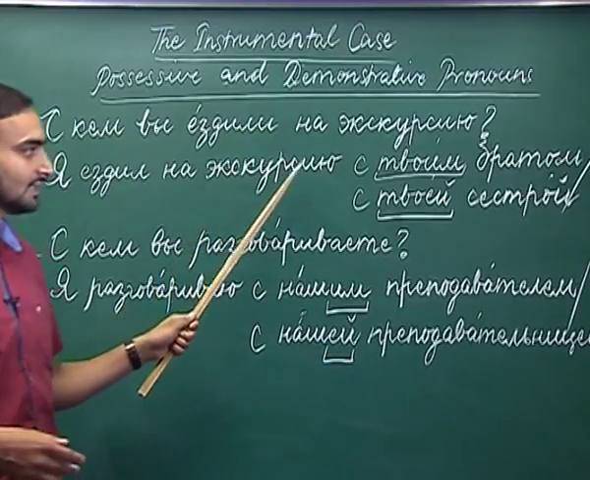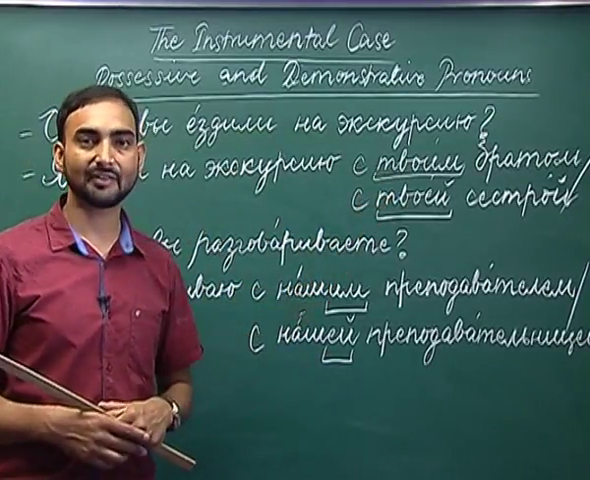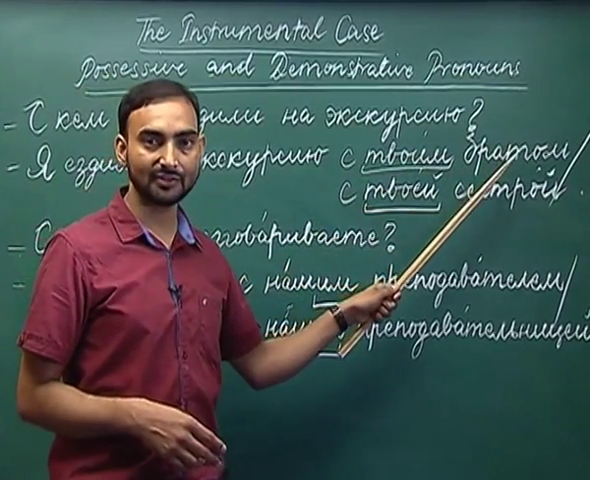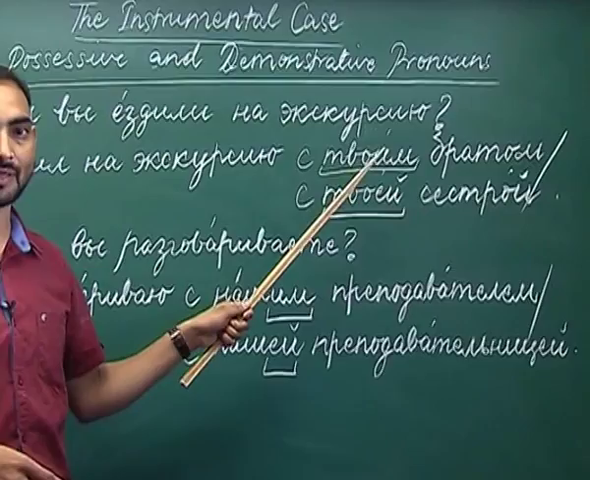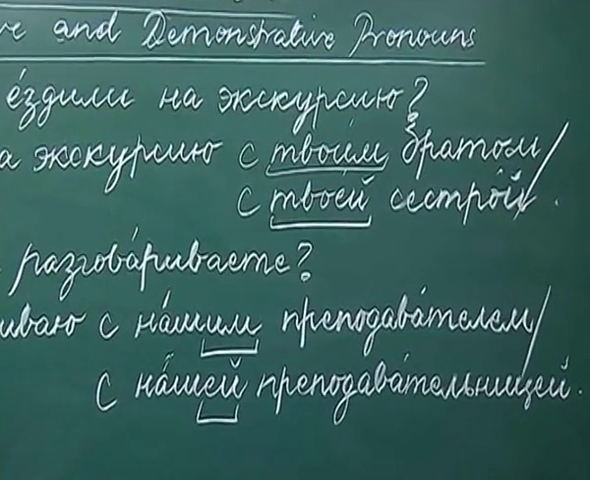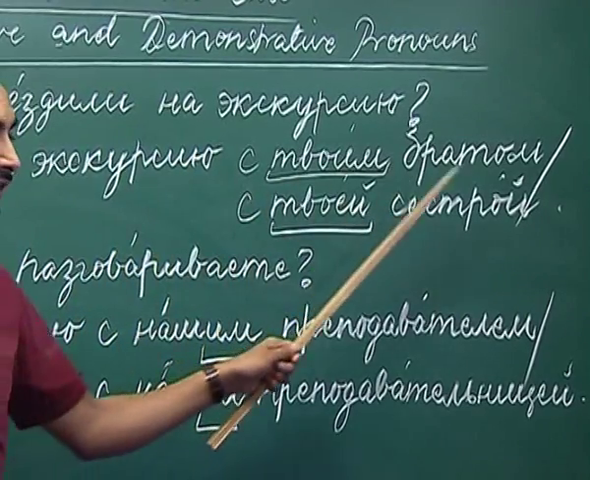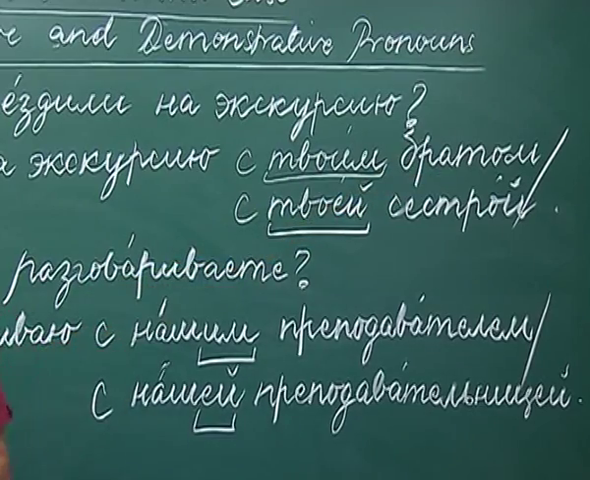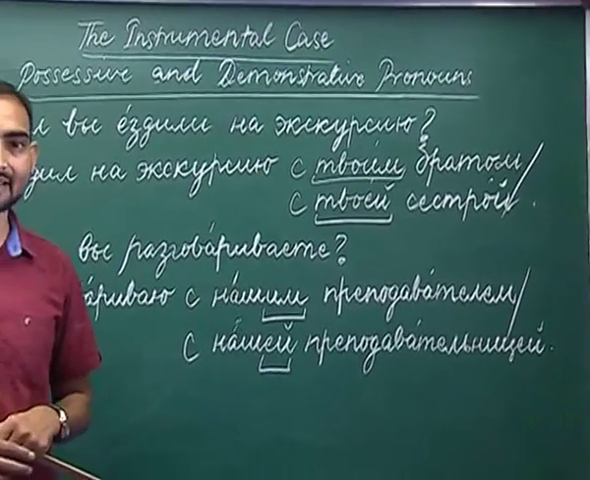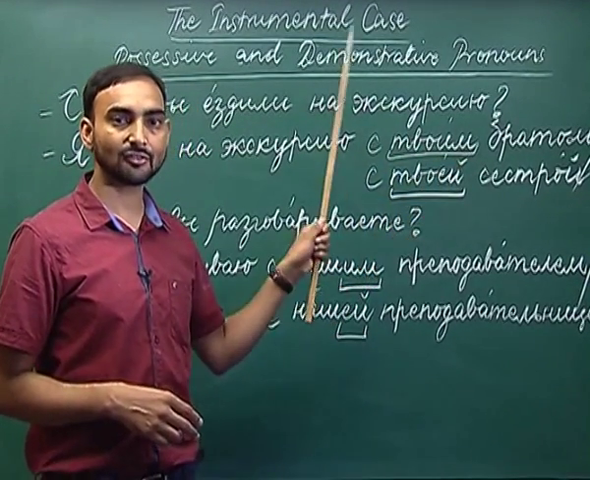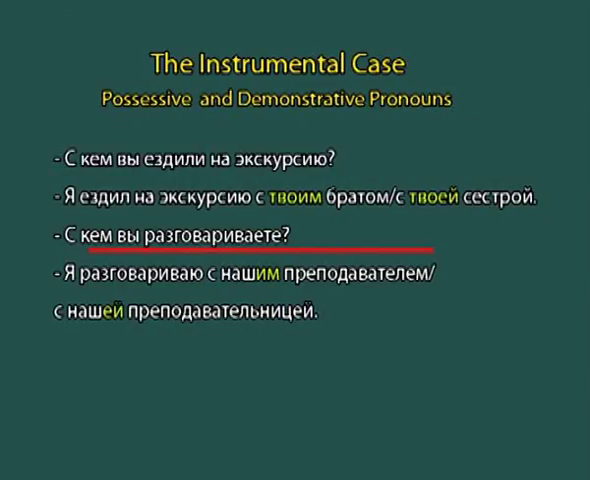As you can see, we have used the possessive pronoun tvoi. Why tvoi? Because brat is a masculine gender noun. So, with masculine we will use masculine singular, which is tvoi, your. So, I went on an excursion with your brother. So, tvoi becomes tvoim. What we are doing is replacing the ending yi kratkoe with im to get its instrumental case form. Ya yezdil na ekskursiyu s tvoim bratom.